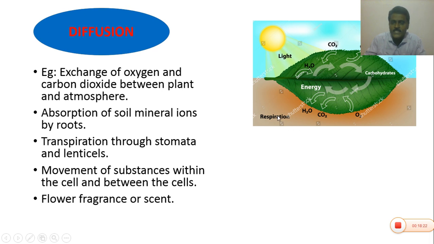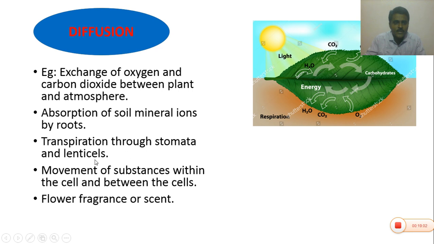Whereas in respiration, oxygen is absorbed and CO2 is released. So in respiration and photosynthesis, gas transport takes place. Oxygen and carbon dioxide transport takes place through the stomata. The second example is the absorption of soil mineral ions by roots. The root system absorbs soil water, which is also an example of diffusion.